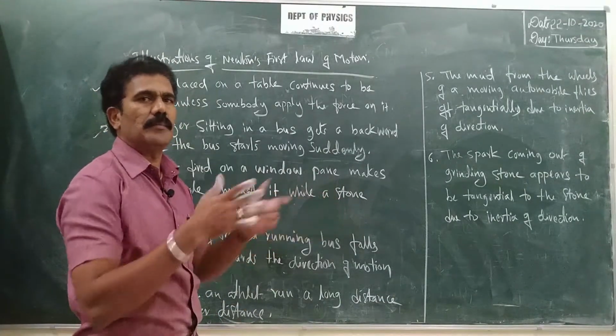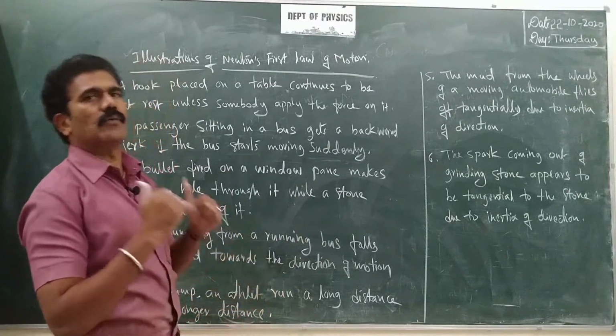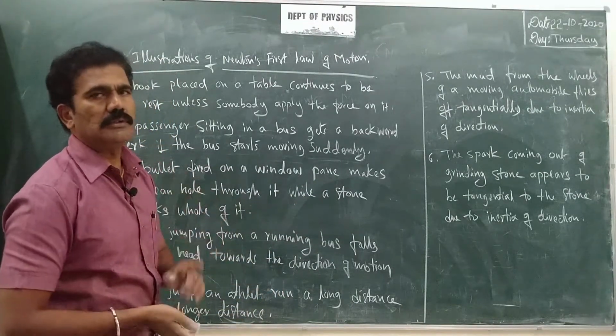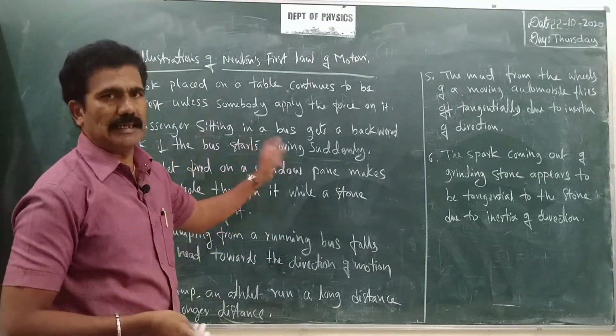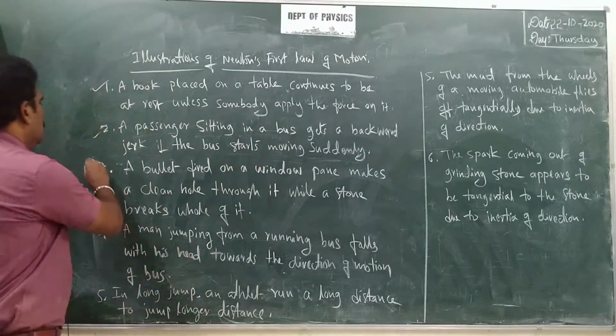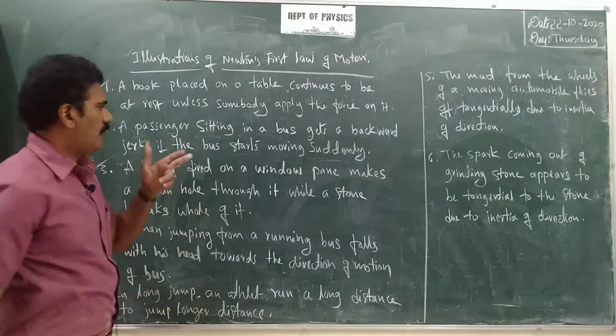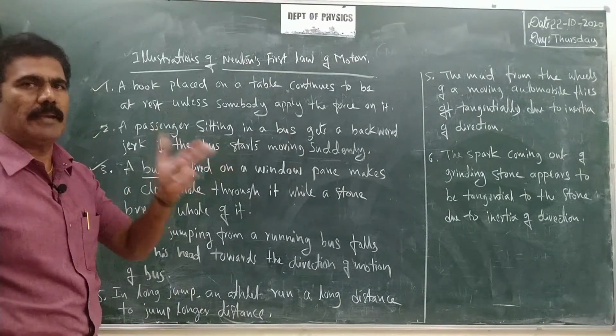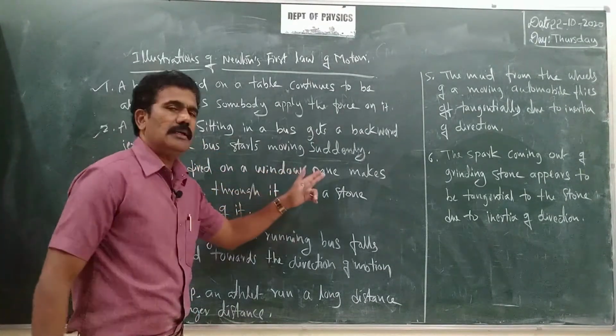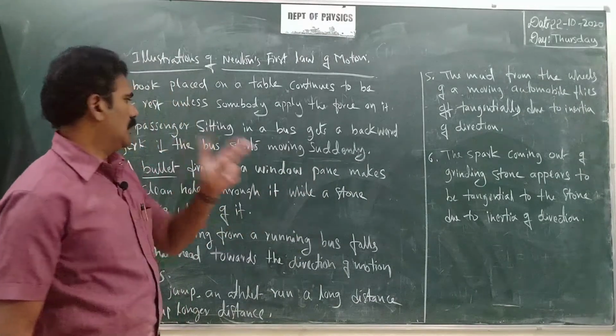That is why the passenger feels a backward jerk. That is due to the inertia of rest. Similarly, look at the next example: a bullet fired on a window pane. That means, on any glass pane, you consider a bullet firing.